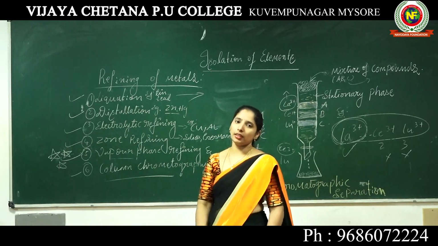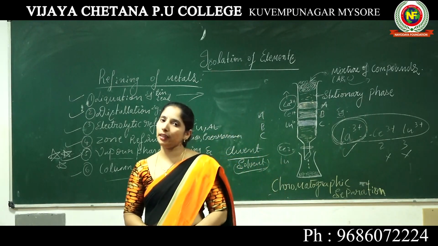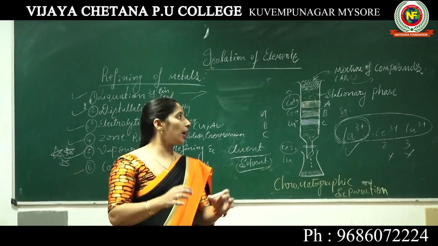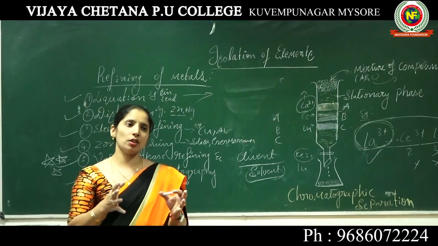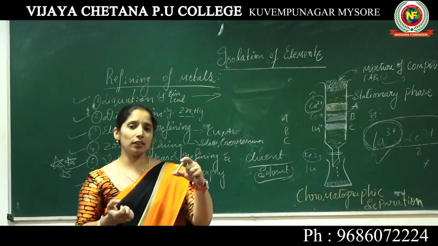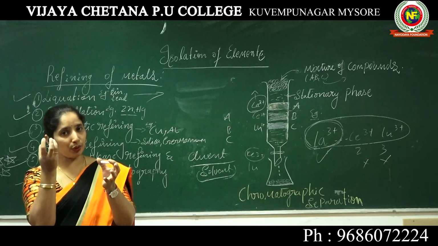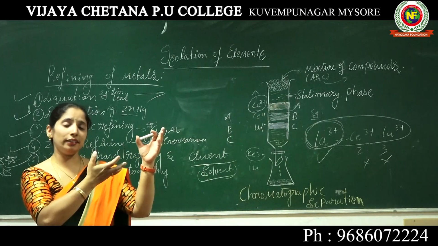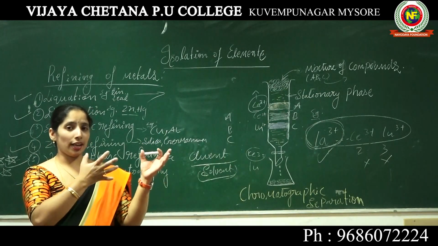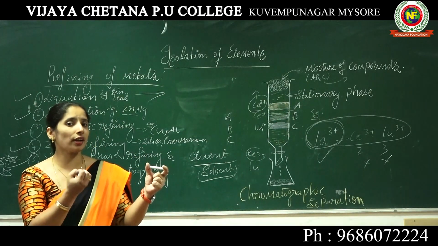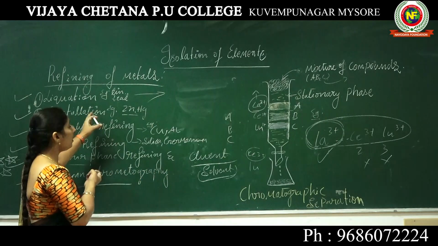Why? Because at the end of this chapter, we finish this chapter, students. We understand how we get the metals from the minerals, and from the minerals we finally get the pure metal. See how lengthy the process is, how we extract the pure metals from the minerals.